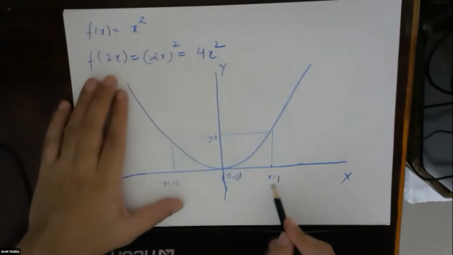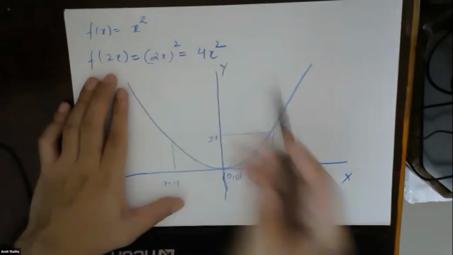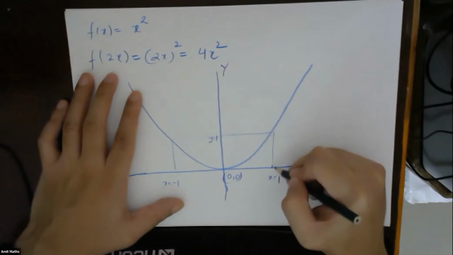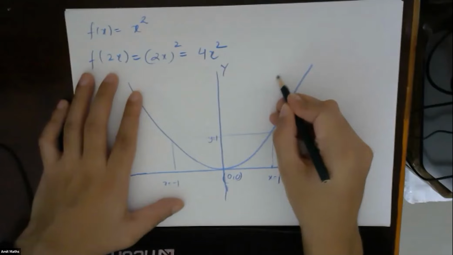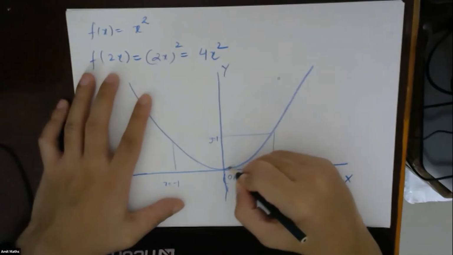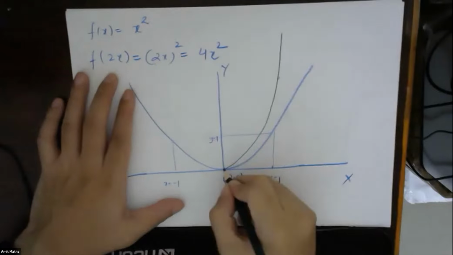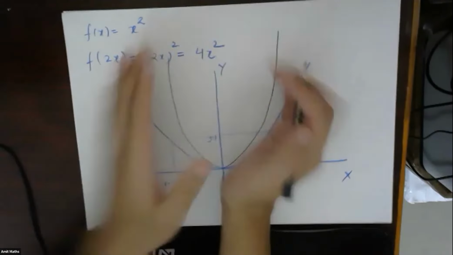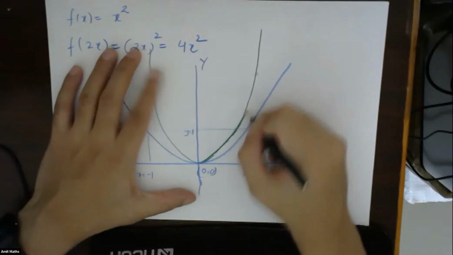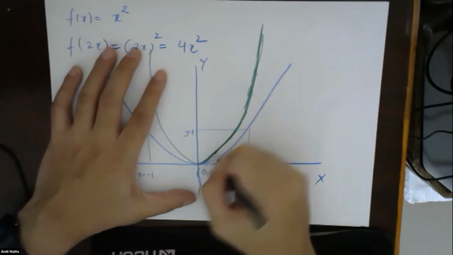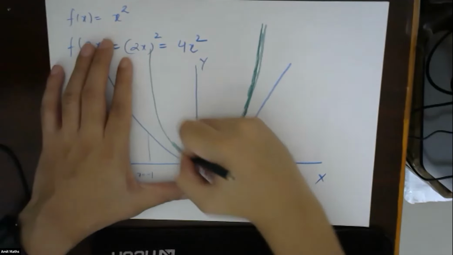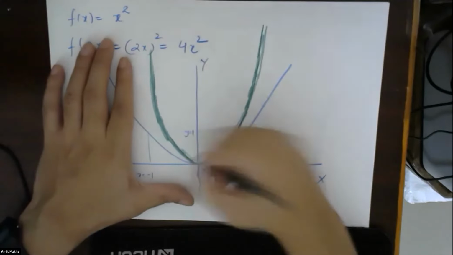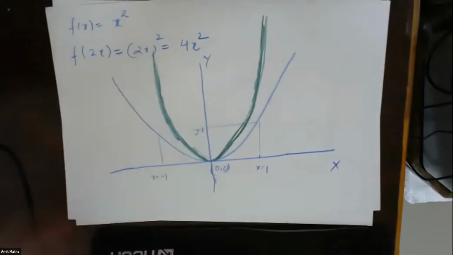So let's see. For x is equals to 1, originally y was equals to 1. For x is equals to 1 now, what will become of y? Y will become 4. So that means for x is equals to 1, now y is 4. So the curve is shifted something like this. It has stretched inside. The curve has stretched inside. Fine, this part is okay.